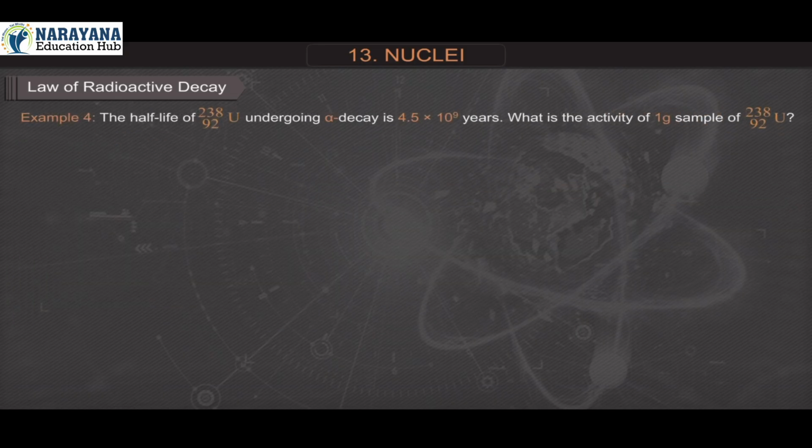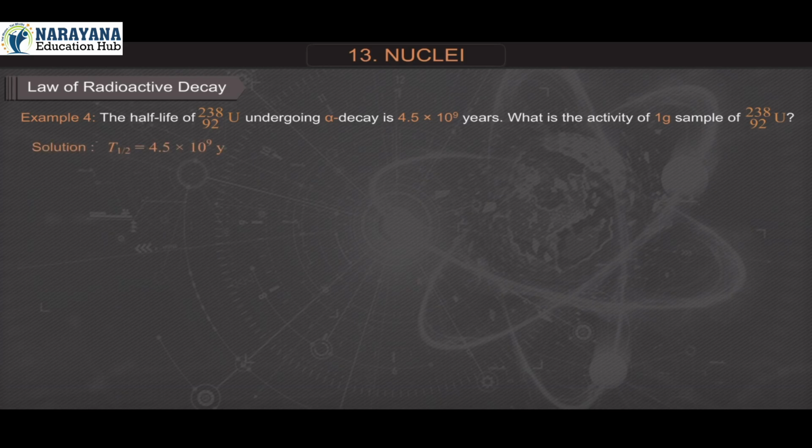Example 4. The half-life of uranium-92-238 undergoing alpha decay is 4.5 into 10 raised to 9 years. What is the activity of a 1 gram sample of uranium-92-238?